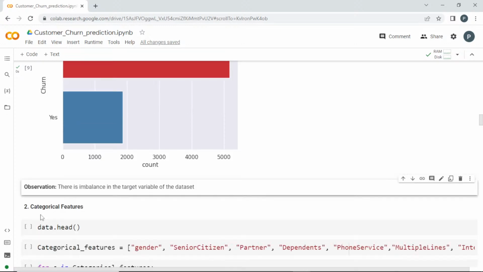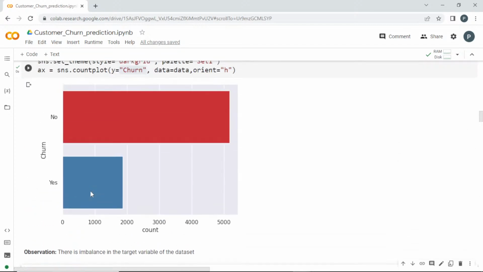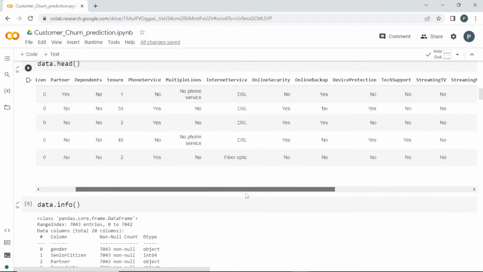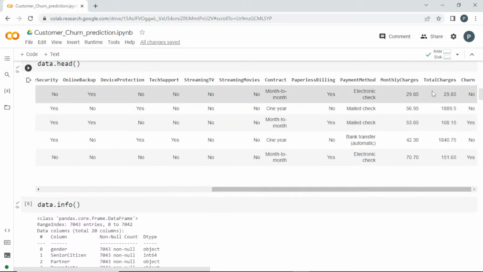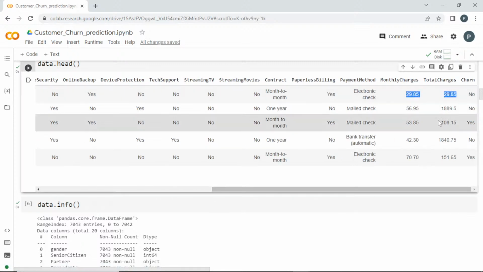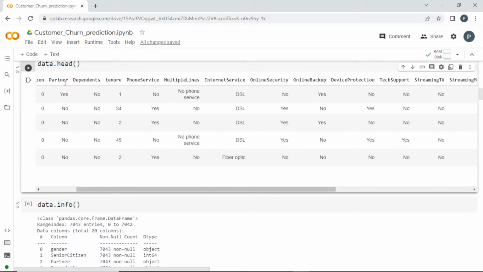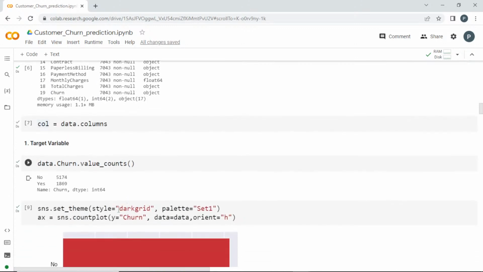Okay, so next one, we are going to take the categorical features. So what is a categorical feature? When you analyze this data, you see in many places it is yes, no. These details are known as categorical data, while these charges are numerical or continuous data. So I am going to take all the column names which are categorical, because I want to analyze them separately.